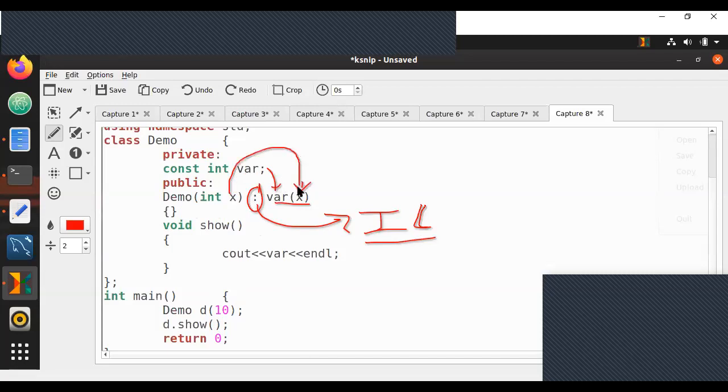So whatever x is sent in the constructor, it will be initialized in the constant variable. This is the one specific example you should know. Now, this is something you will never be able to see in most interview books, also in most textbooks, also nowhere else. But you need to know this basic concept.